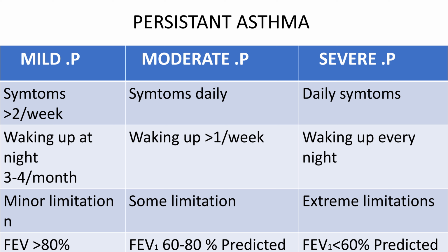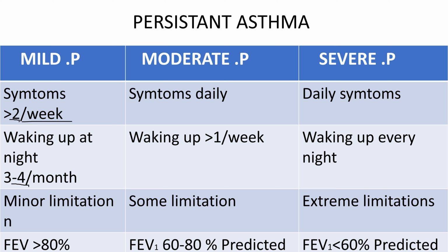When we come to mild persistent, here we can see the appearance of symptoms more than 2 days per week, waking up at night due to bronchoconstriction 3 to 4 times per month, and minor limitations. On the spirometer test, the FEV1 is greater than 80%.